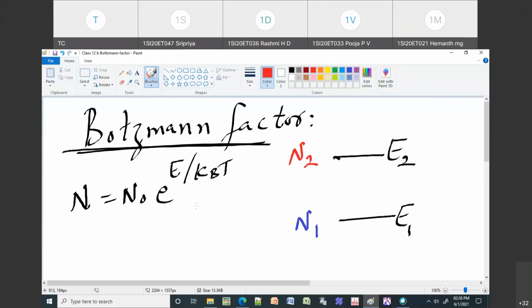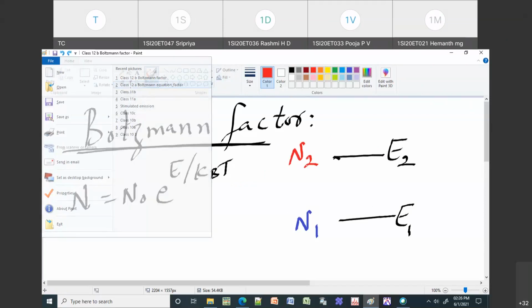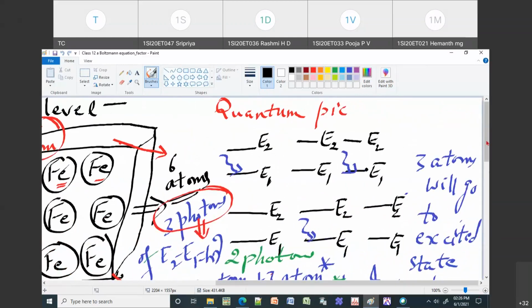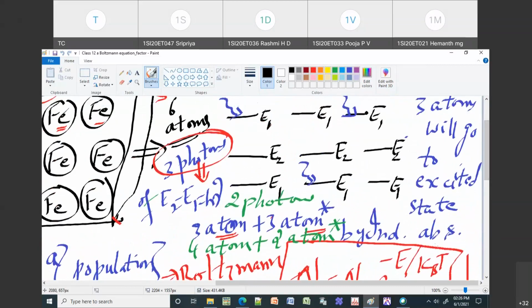So you have to go back to the previous slide and remember that if you take any material, there are N number of atoms, a large number of atoms. Out of that, you may do some manipulation like this. You may make 2 atoms undergo induced absorption. So out of 6, now what happened? 4 atoms are in the ground state, 2 atoms are in the excited state. That means 4 atoms are in E1, 2 atoms are in E2. Or if I send 3 photons, then 3 atoms are in E1, 3 atoms are in E2.